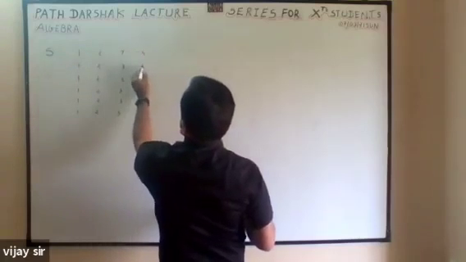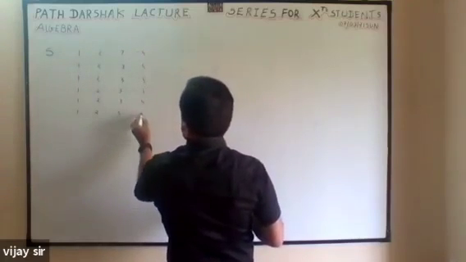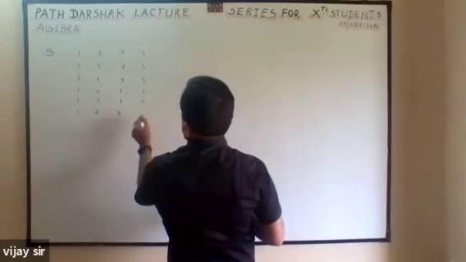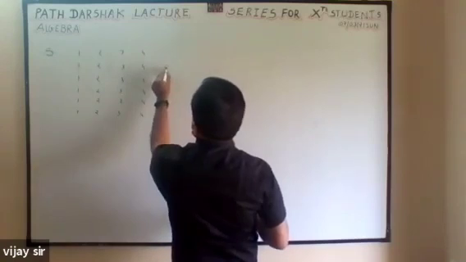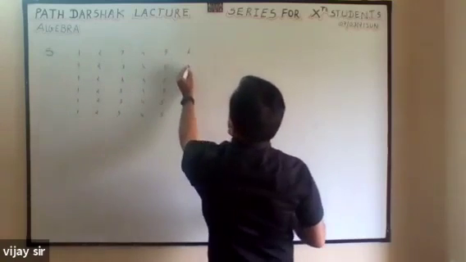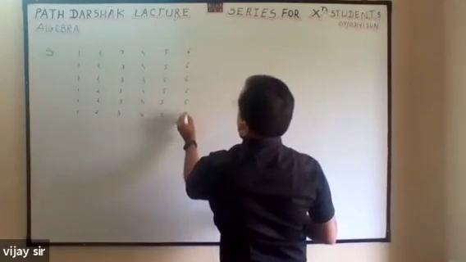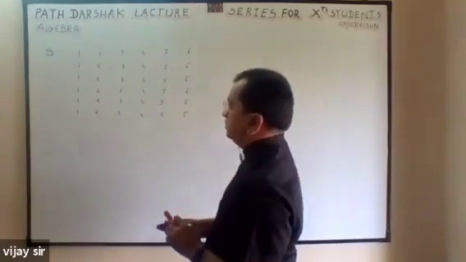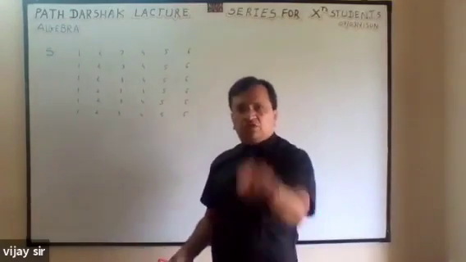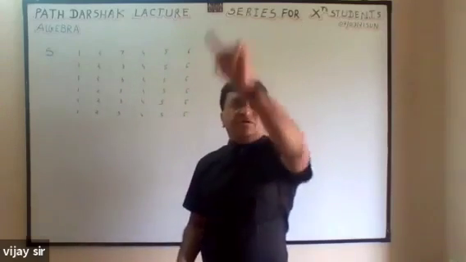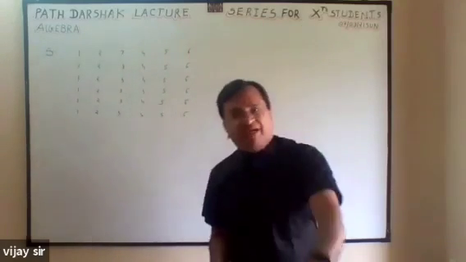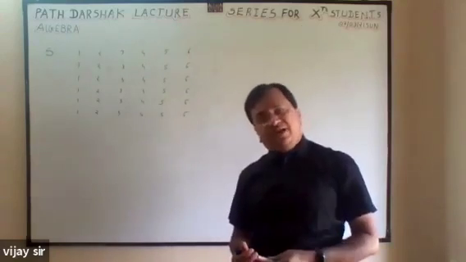Three, 3, 3. 1, 1, 1, 2, 2, 2, 3, 3, 3, 4, 4, 4, 5, 5, 5, 6, 6, 6. Spiral up and down, up and down, up and down. Again spiral, but not up and down, from left and right.